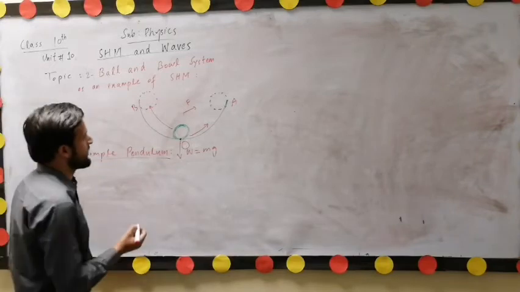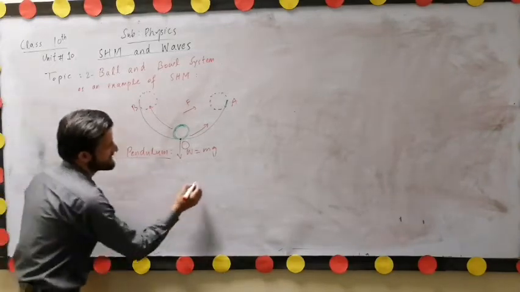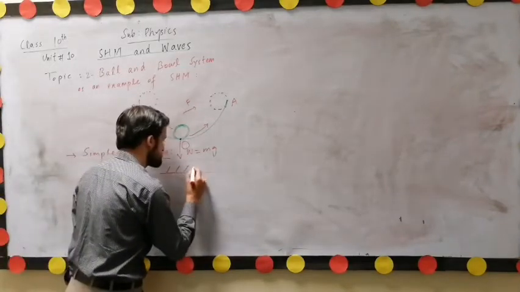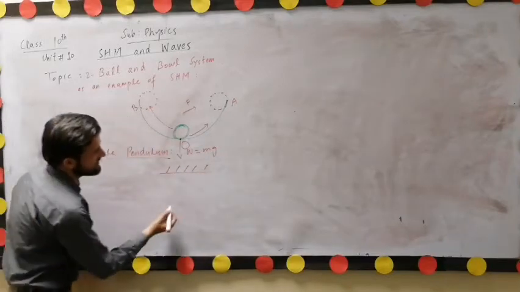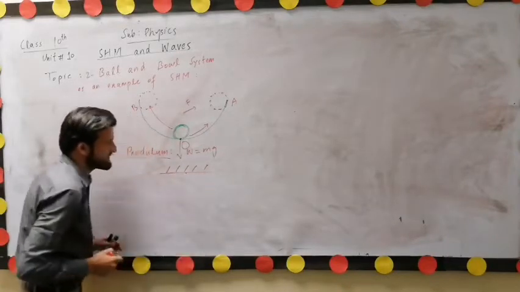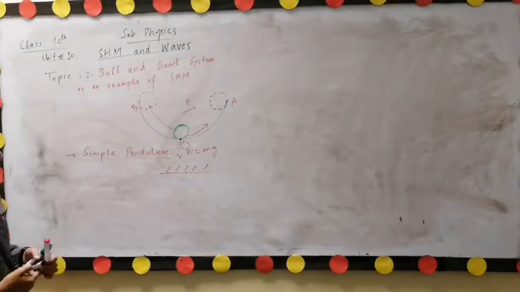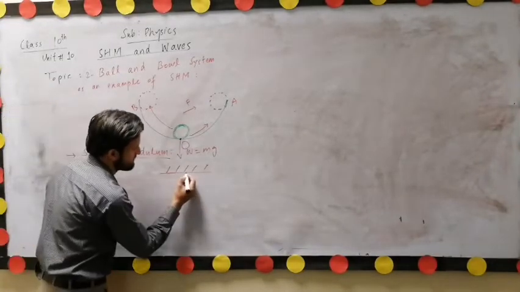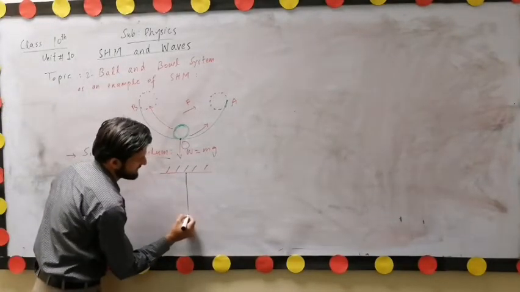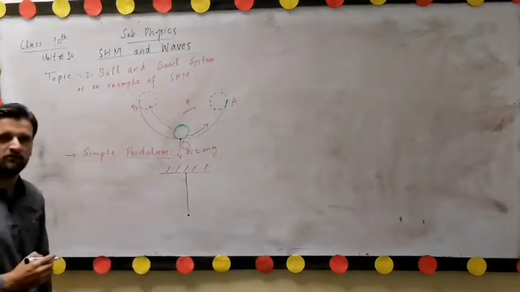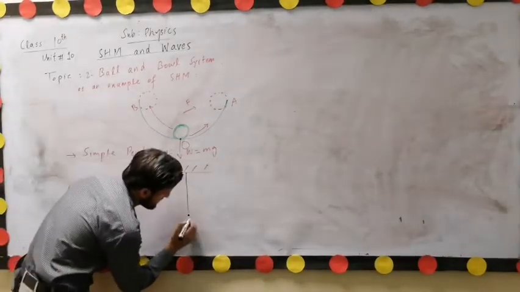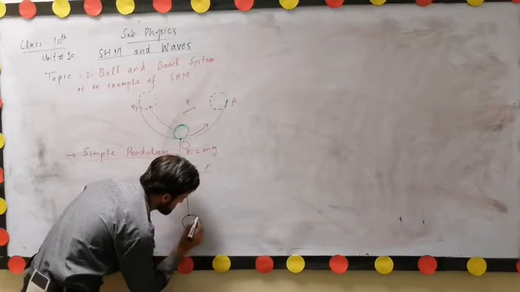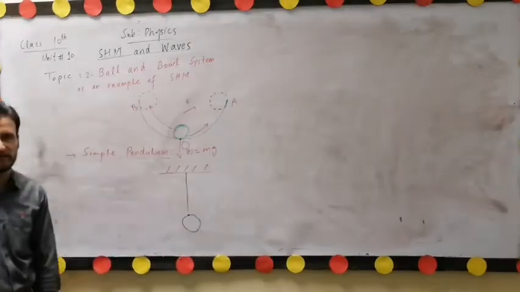Here we show a diagram of the simple pendulum. Let's suppose this is the fixed support, and here we have an inextensible string of length L, and here we have a metallic bob attached to this string.